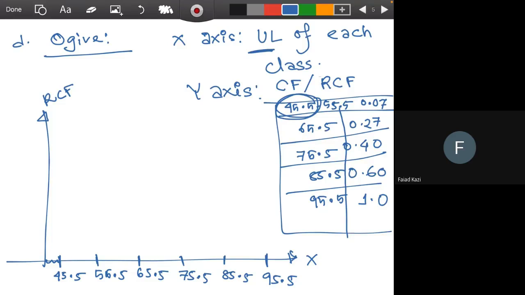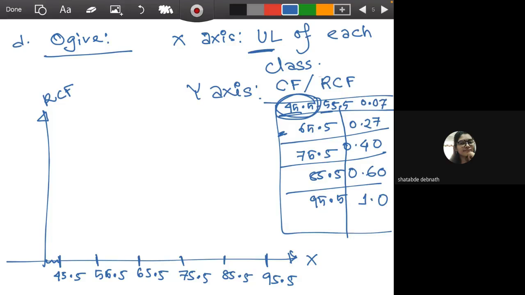So far is it clear? Yes, ma'am. Perfect. Ma'am, the second one will be 55.5, won't it? In the histogram, did you give 56.5 or 50? No, 55.5, 45 to 55. It's 55, the first class, this is the first class.